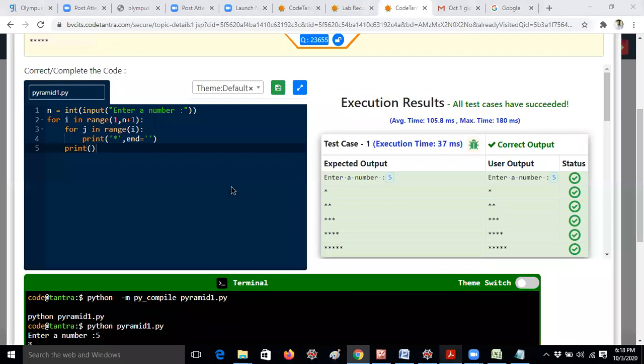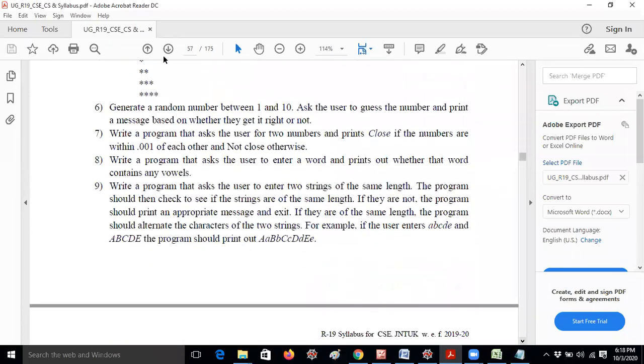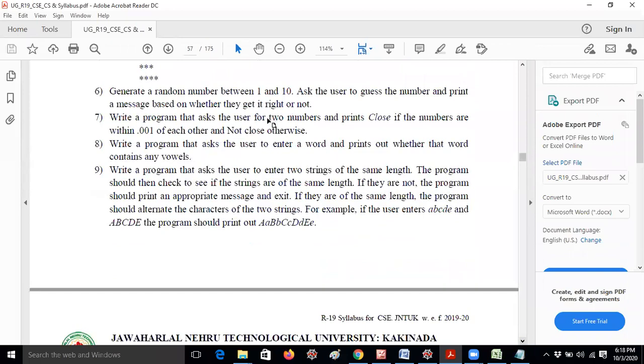And so far we have covered 5 concepts, and these 5 are very easy. Okay, so you know, guys, that's why I'm telling you that you have to do the programs. So anyway, let me continue with the 6th question. Generate a random number between 1 and 10. Ask the user to guess the number and print a message based on whether they get it right or not.